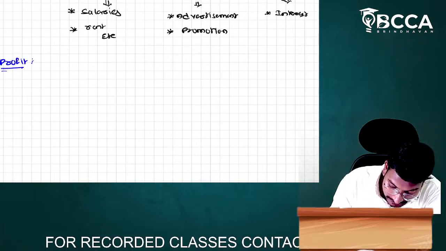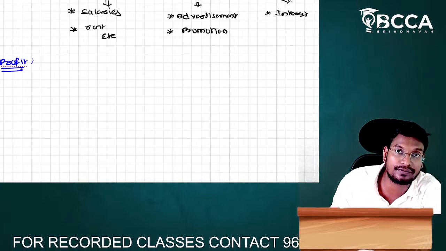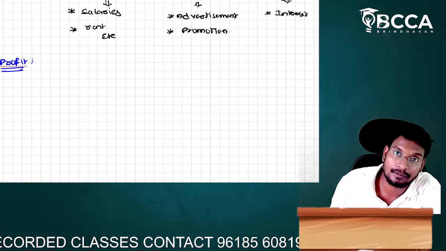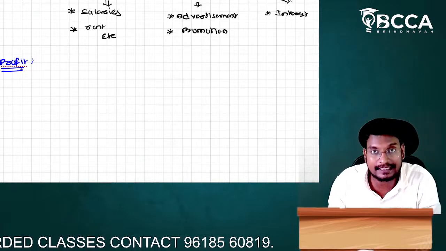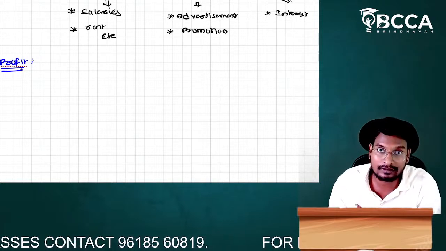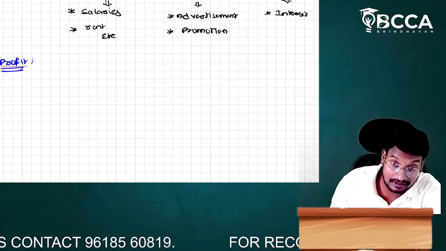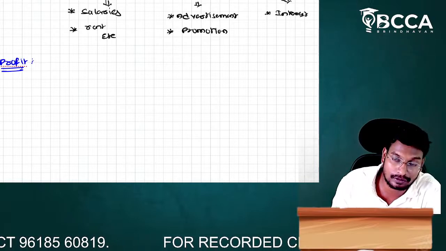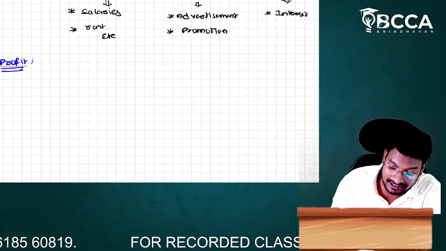In the starting class, I have discussed what is the meaning of profit, sir. If the income is more than the expenditure, it is called as profit. Even though that one is also correct, sir, if the income is more when compared to the expenditure, that is also called as profit. But the actual meaning, I will explain here.